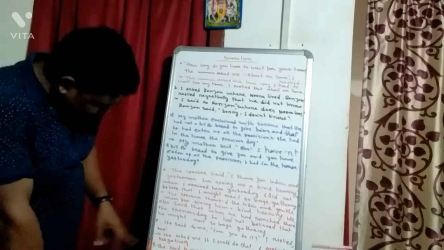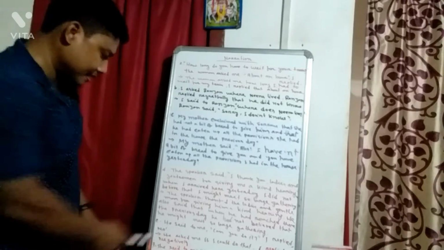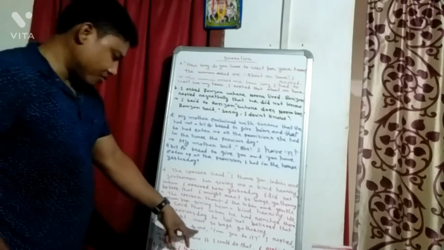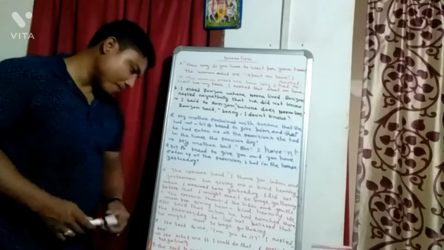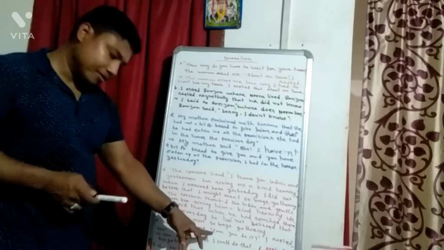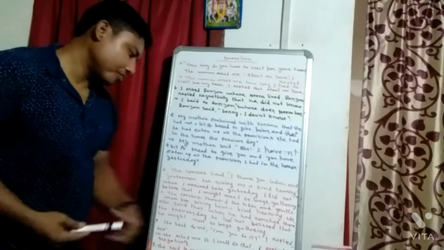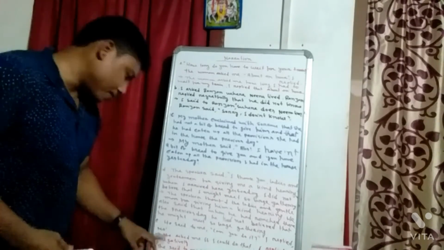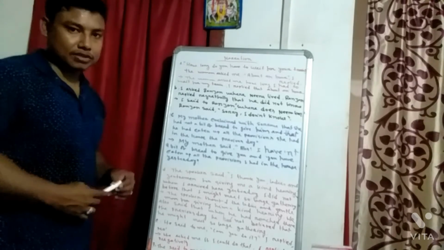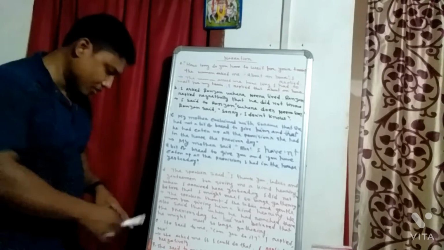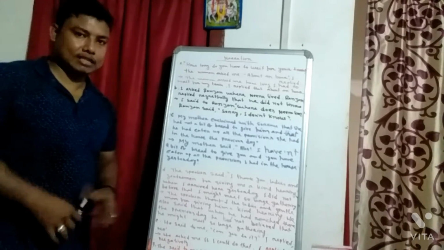Next example: He said to me, "Can you do it?" I replied, "No." Here this part is the reporting verb part and this is the reported speech part. So here we write: He asked me. Here we have to write "if", because it starts with an auxiliary verb: if I could do that. Next part: I replied no. When we get "no", we write in indirect narration, "I replied negatively". So we write: I replied negatively that I could not do that. In this way we can write.